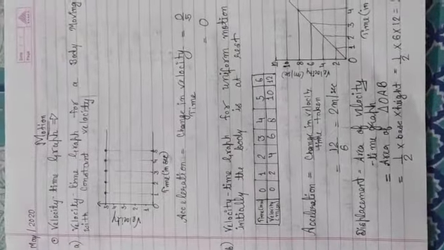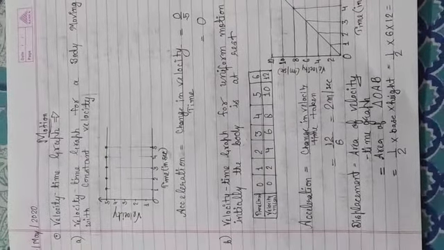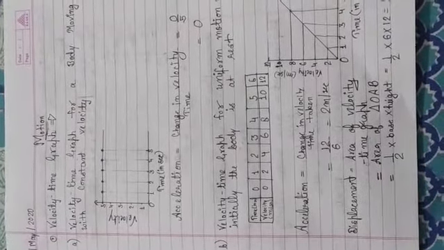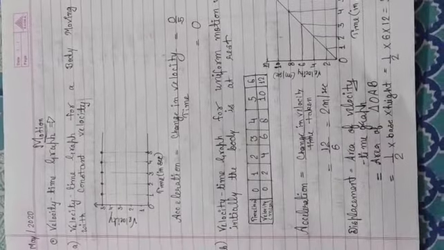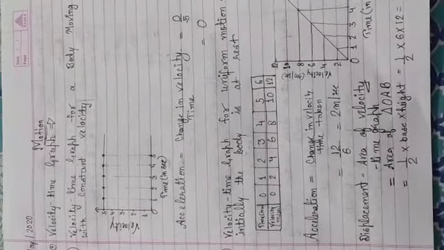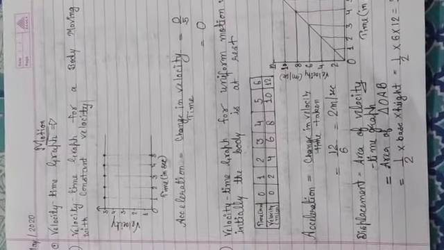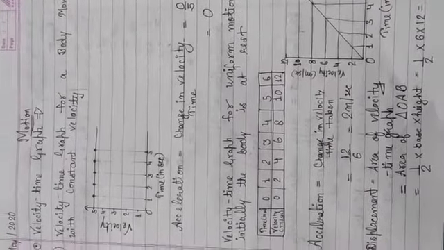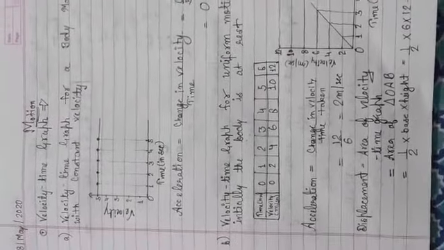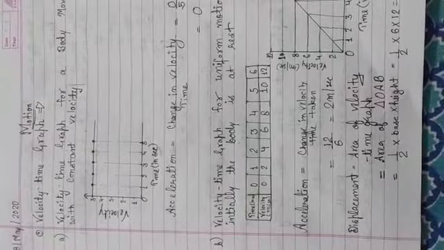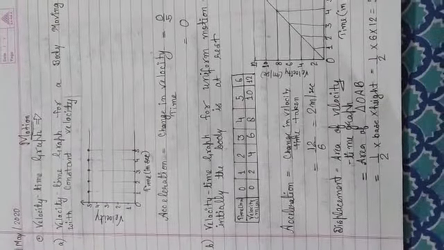We can find out the acceleration with the help of the velocity time graph. The slope of the graph, means slope is equal to y2 minus y1 upon x2 minus x1, will give you the value of acceleration. You have to take the values from the y-axis first and then from the x-axis. By dividing, you will come to know the value of acceleration, because here the y-axis denotes velocity, the x-axis denotes time, and change in velocity per unit time is nothing but acceleration.